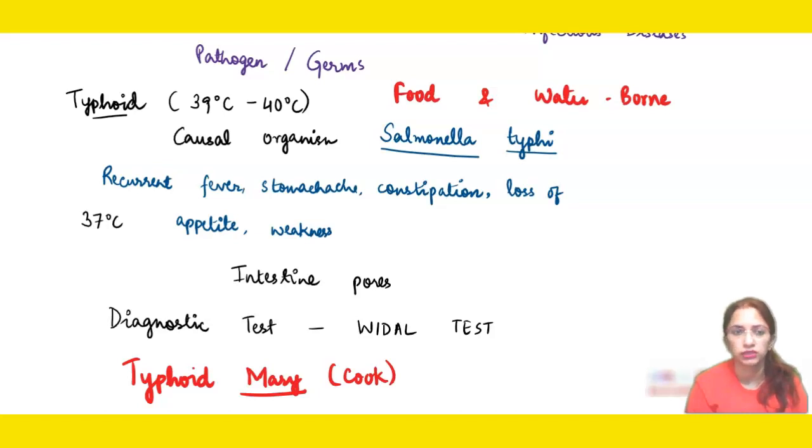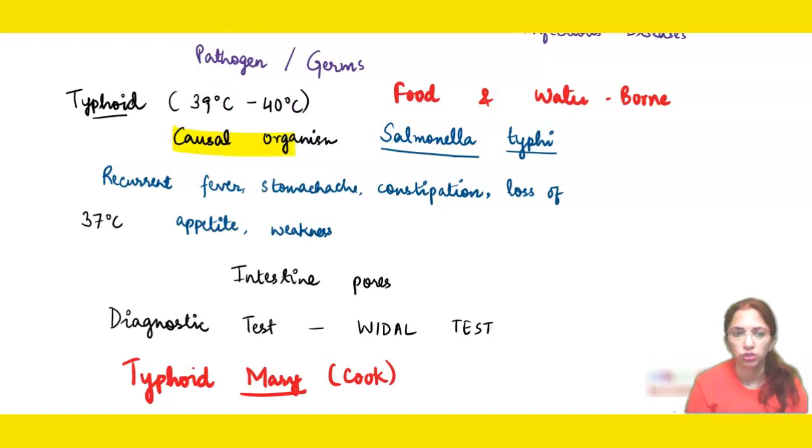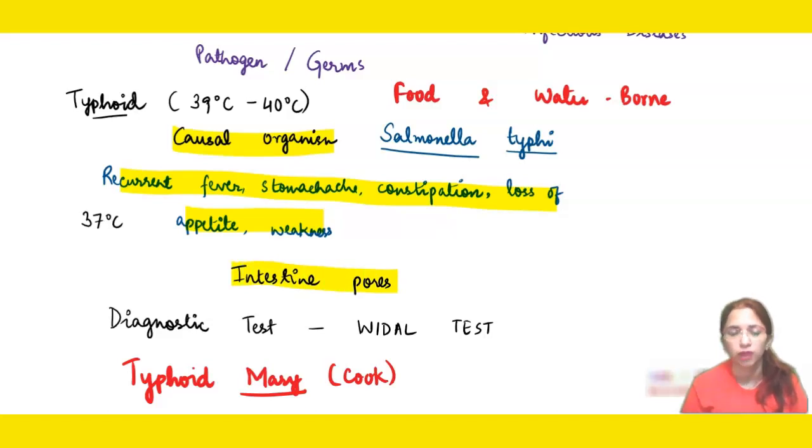What is important that you please keep in mind: what is the name of the causal organism, and what are the symptoms related to this disease. If it is left untreated or diagnosis is done late, the bacteria has the tendency to rupture the intestine because it causes pores in the intestine, and this is quite fatal for an organism, and in later cases even death may happen.